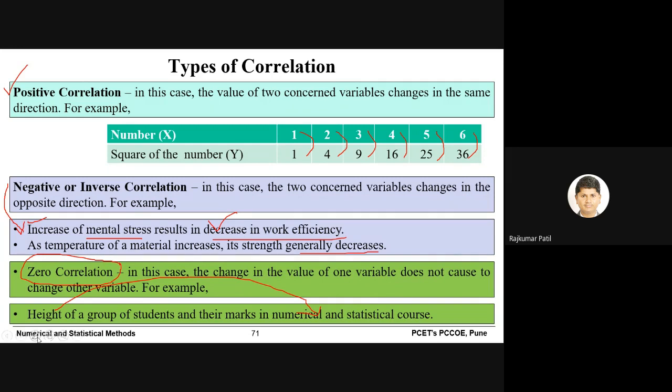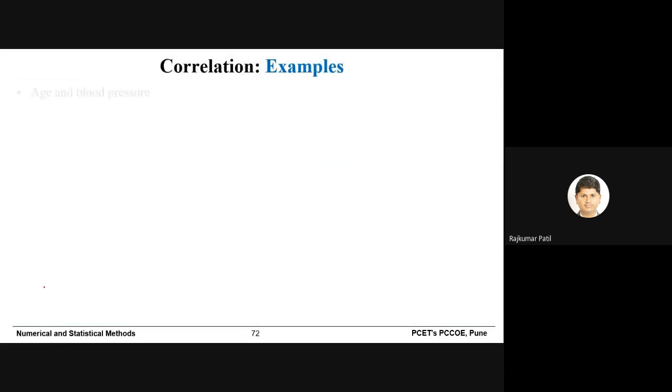These examples will help you to understand when there is a positive correlation, when there is a negative correlation, and when there is a zero correlation or no correlation. Now we will take some other examples.